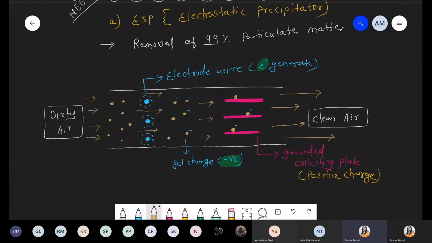That plate has the positive charge, positive-negative attraction. Due to attraction, all the particulate matter attaches to the plate, and now the clean air, which is free of particulate matter, can easily pass towards this outlet. So through the inlet we pass the dirty air and finally we obtain the clean air, and approximately 99% of particulate matter can be removed by this technique. Okay, so this is the first technique used for air pollution control. Is there any doubt from the first point with respect to ESP, the electrostatic precipitator, how it works and what its function is?